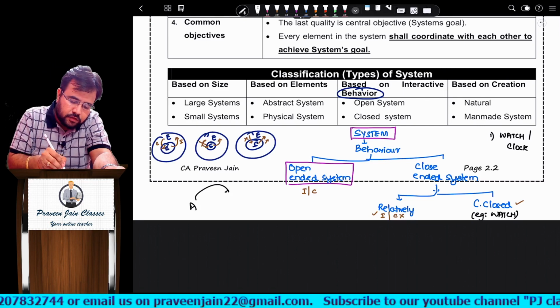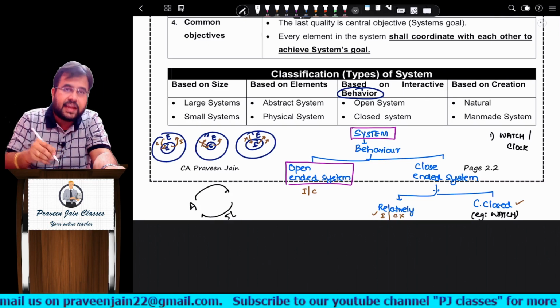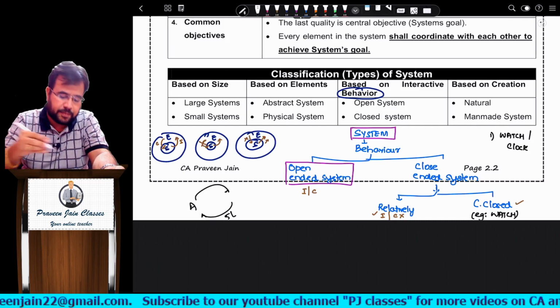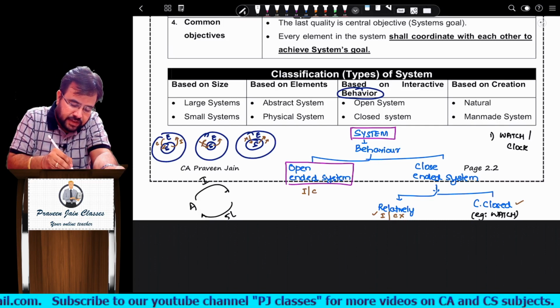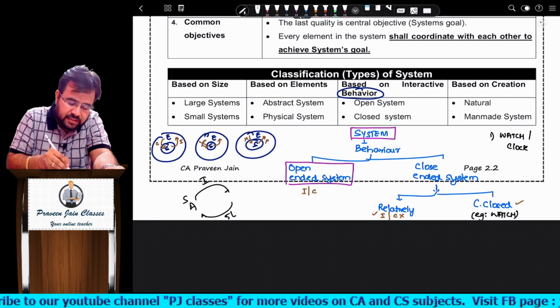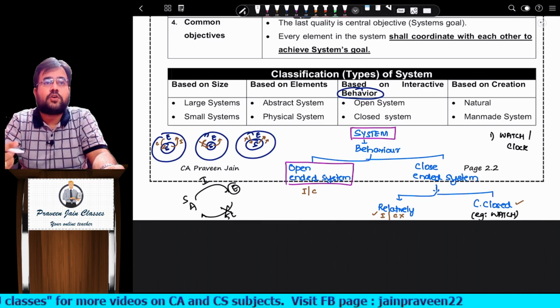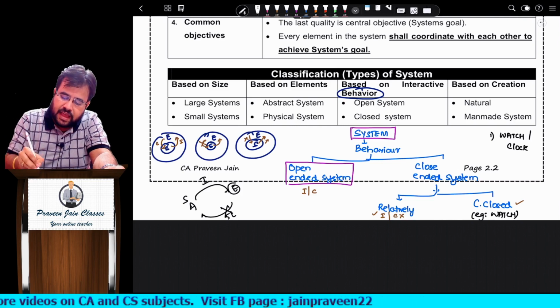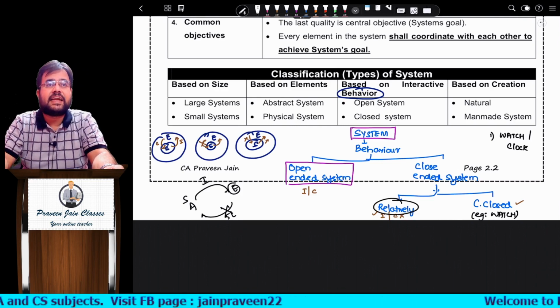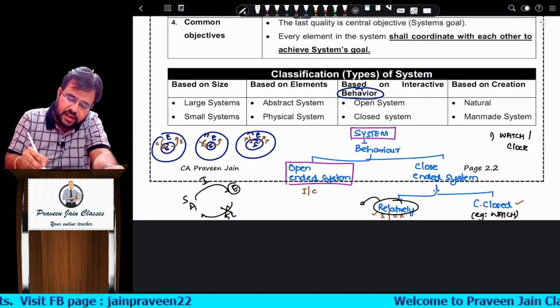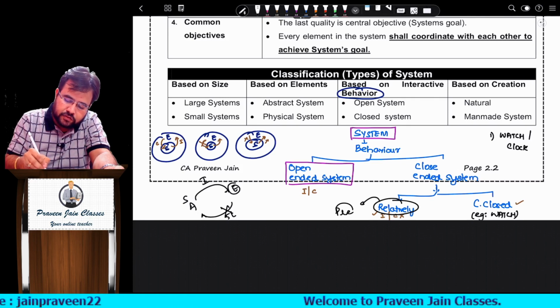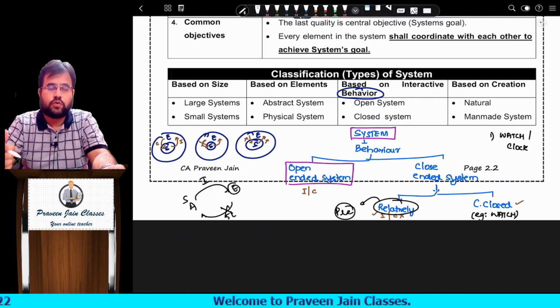If you say 5 lakh rupees, it is not going to change according to your requirement. So such a system which interacts with the environment but does not change according to the requirements of the environment is called relatively closed system. Generally every pre-programmed software is a relatively closed system.